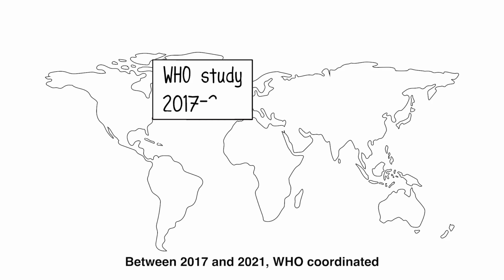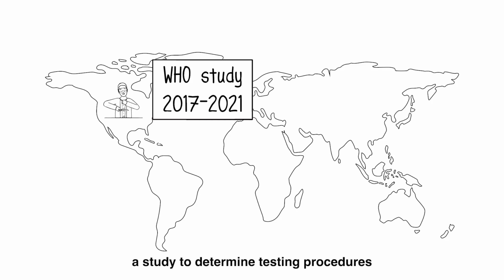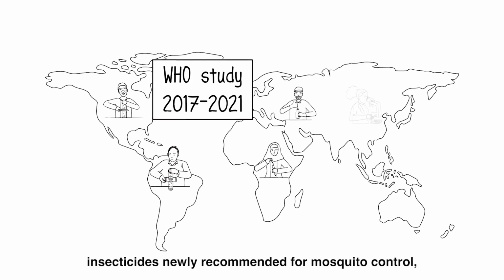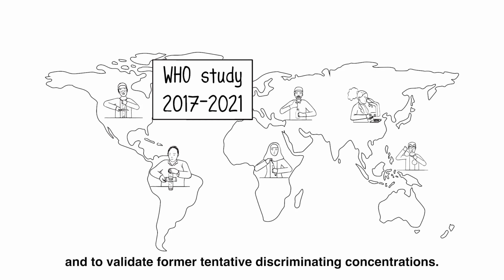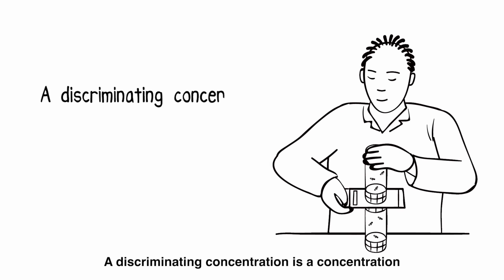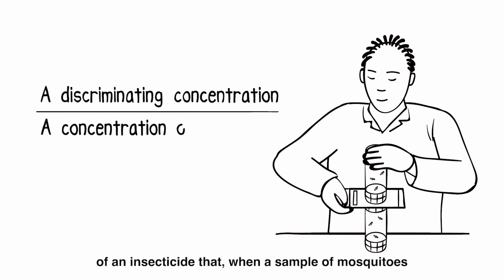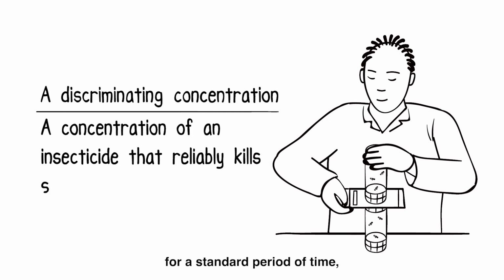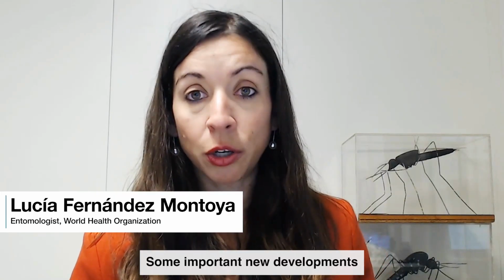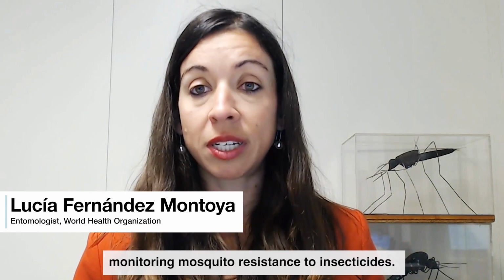Between 2017 and 2021, WHO coordinated a study to determine testing procedures and discriminating concentrations for insecticides newly recommended for mosquito control and to validate former tentative discriminating concentrations. A discriminating concentration is a concentration of an insecticide that, when a sample of mosquitoes is exposed to a surface treated with it for a standard period of time, reliably kills susceptible mosquitoes so that any survivors may be assumed to be resistant. Some important new developments have been made to support countries in monitoring mosquito resistance to insecticides. WHO's updated guidance is as follows.